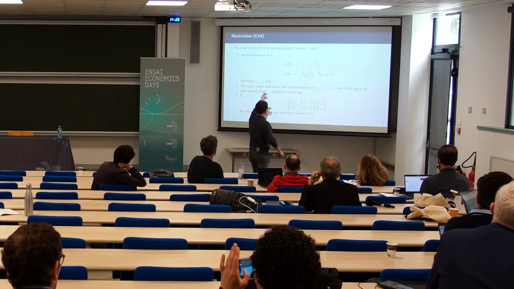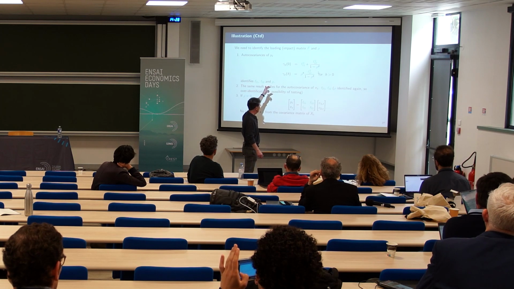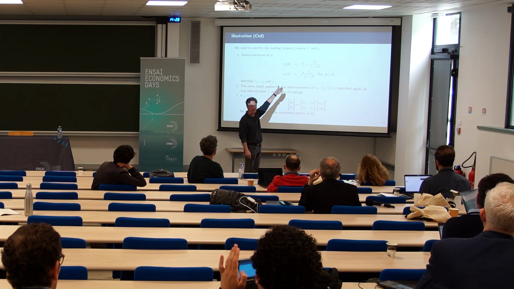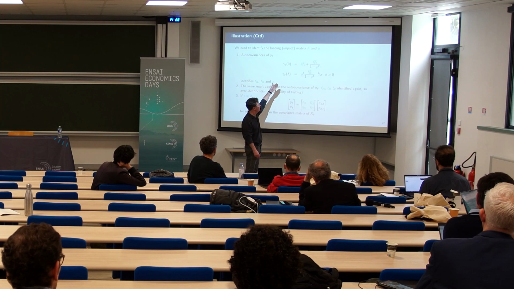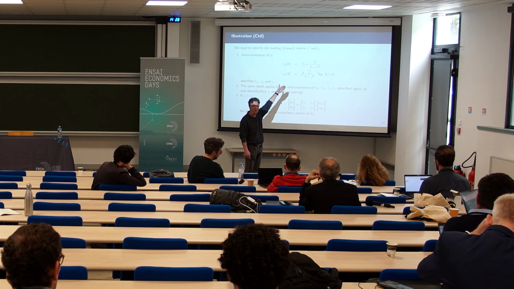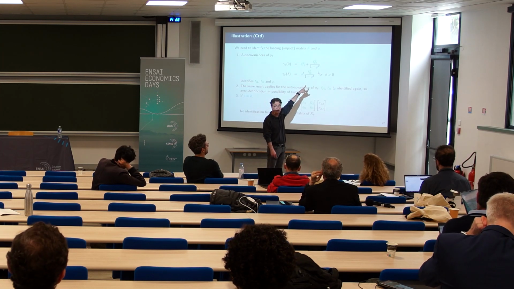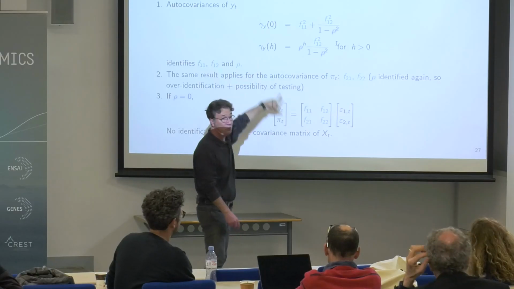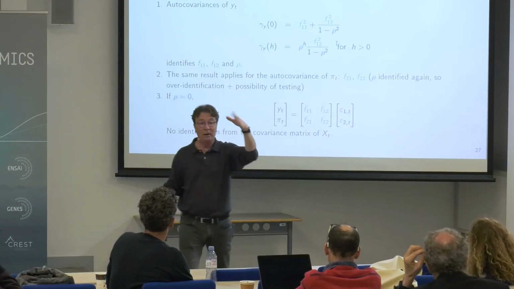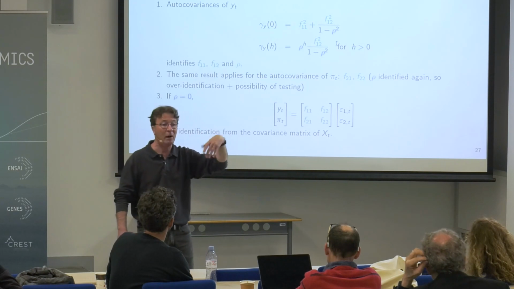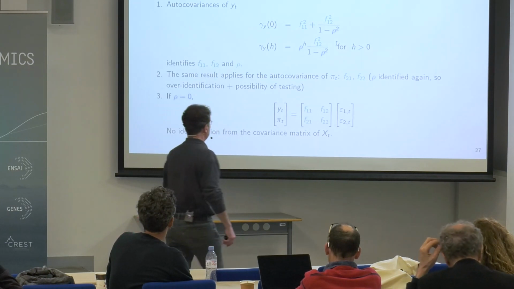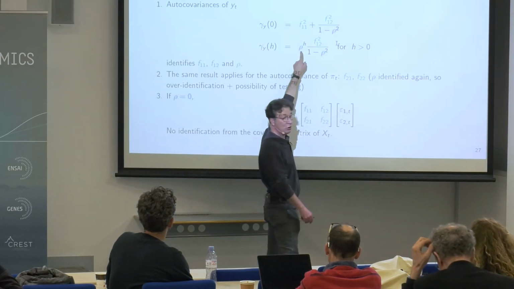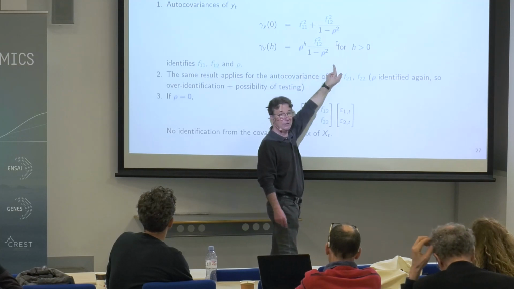So here I compute the variance of y. You see that the first shock is serially uncorrelated, so it's the first entry of the F matrix. The second one is serially correlated. If I compute the autocovariance function for higher orders h equal 1, 2, 3, 4, I have this expression, because the first shock is serially uncorrelated, so it depends only on that.